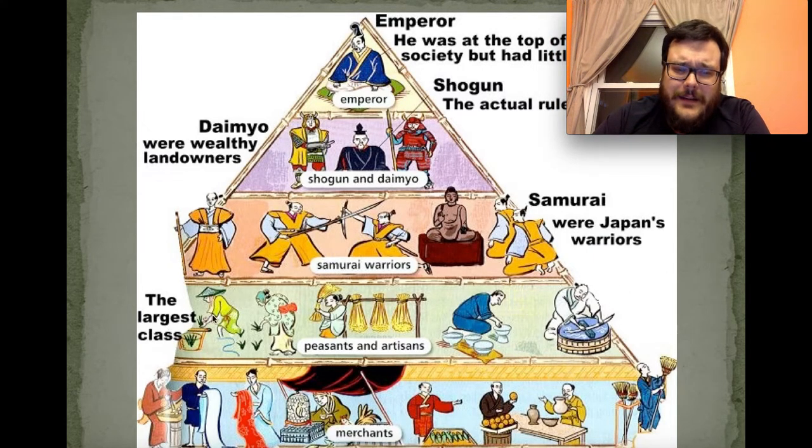And at the very, very bottom were the merchants. And remember, those merchants were considered less important than everyone else because merchants didn't produce their own things. They didn't earn their own wealth. They got their wealth by selling other people's stuff, and that was not considered honorable in Japan. So now that we remember the hierarchy, who was in charge, who was not in charge, let's keep going.